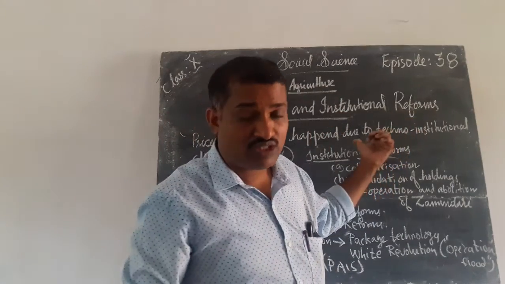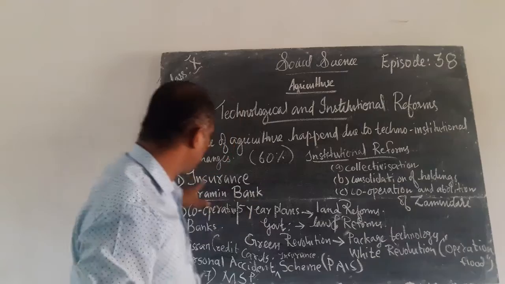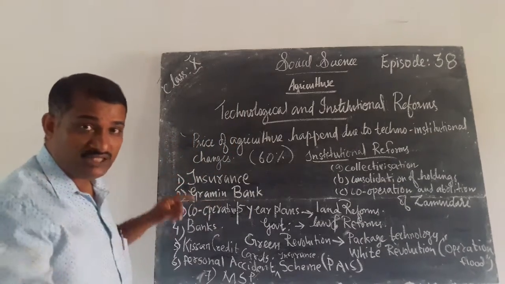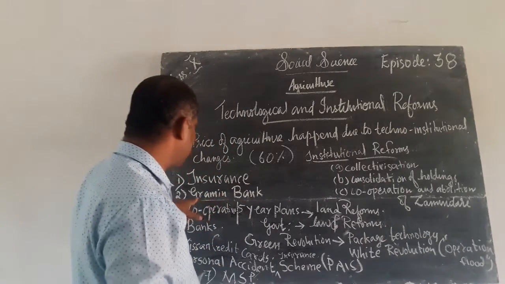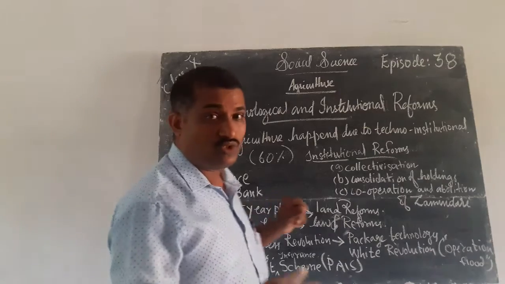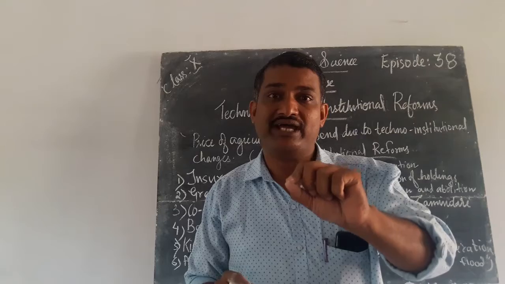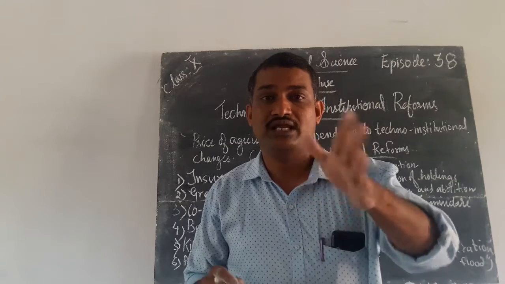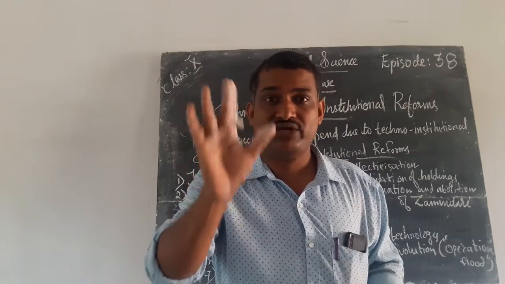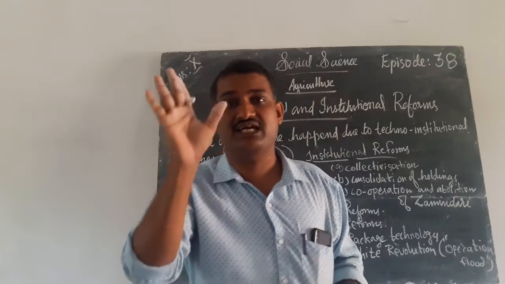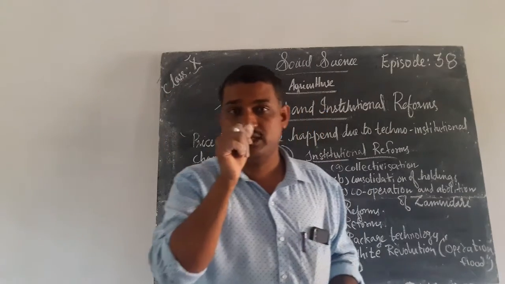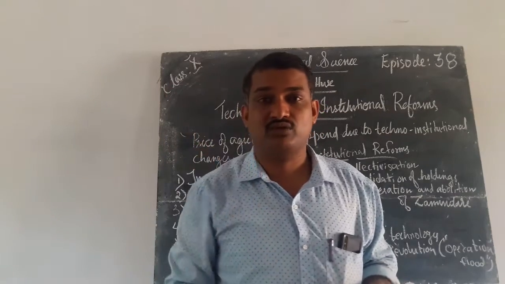But this was also introduced in India. So insurance was especially for the peasants or the farmers. Next is Gramin Bank. You know that Gramin Bank was established. Why was this bank established in the rural areas? Rural means Gramin, or we can say village. In village areas, why were these rural banks established?